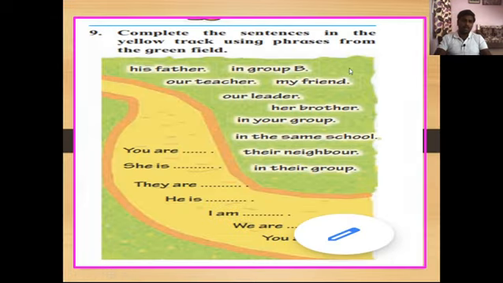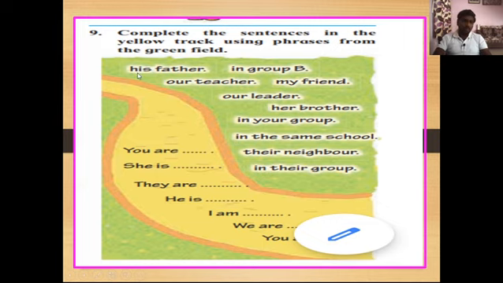This is our question number 9. So here, complete the sentences in the yellow track using phrases from the green field. Okay, you can see the yellow track, these are all incomplete sentences, and now we have to complete them by using the phrases which are given in that green field.